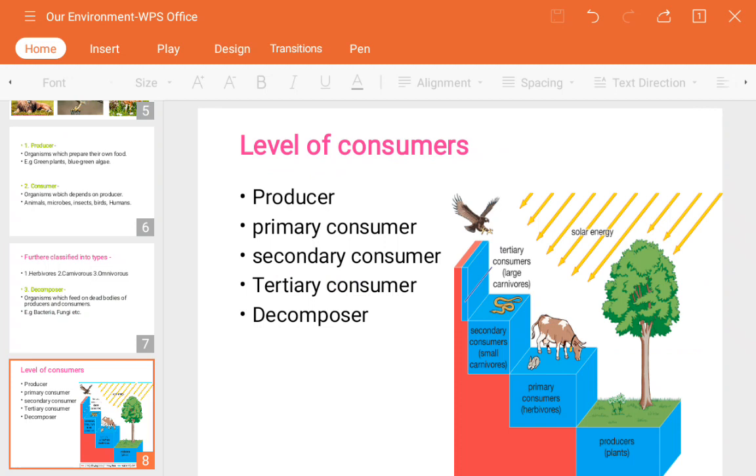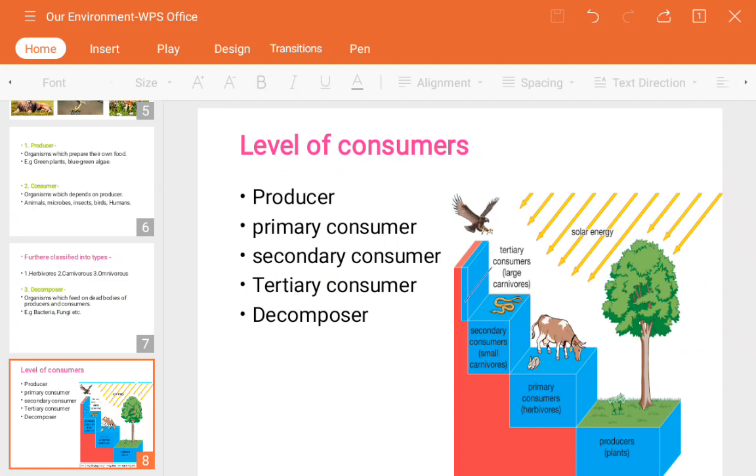Okay, next is the tertiary, the third one. The snake is going to be eaten by the hawk or the eagle. Since they feed on one another, their level is different as they go upward. Okay, so this is the actual level of how the different types of consumers are present in nature.